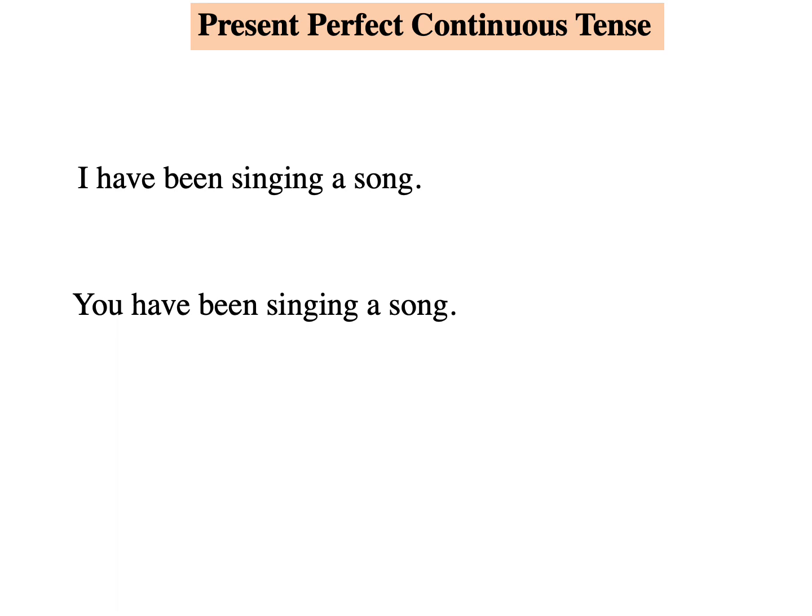I have been singing a song. You have been singing a song. He has been singing a song. You have to keep in mind that since and for are the clue words for present perfect continuous. For example, I have been working in this school since 2011. I have been working in this school for 9 years. So since 2011, for 9 years.